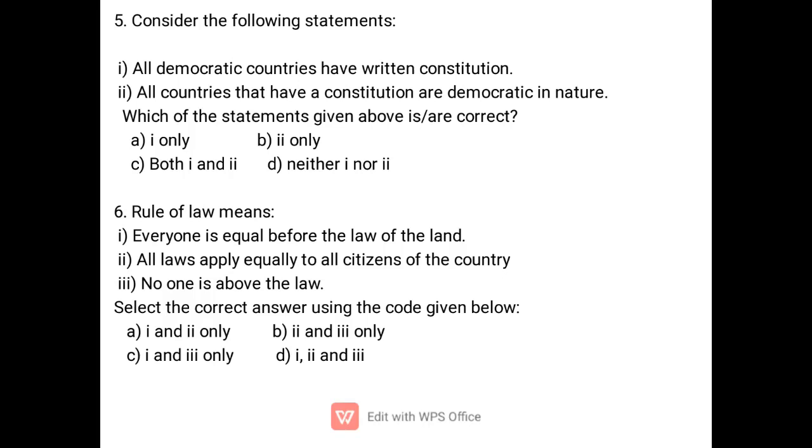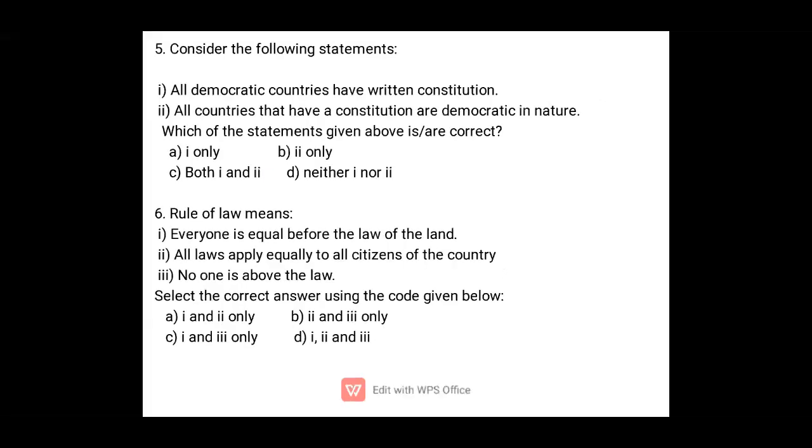The fundamental rights of the people are very limited, they have more fundamental duties, and the state encroaches upon the liberty and freedom of individuals in those countries. Although they have constitutions, they do not follow constitutionalism. So option 2 is also incorrect. So the answer will be D.